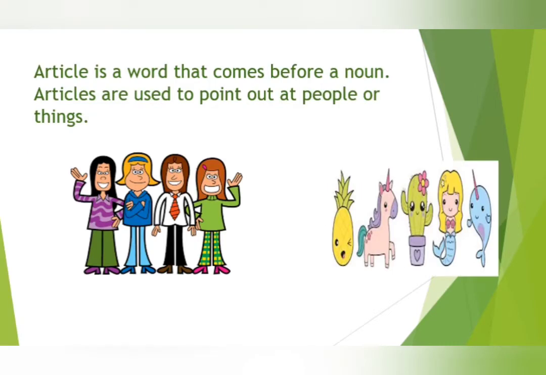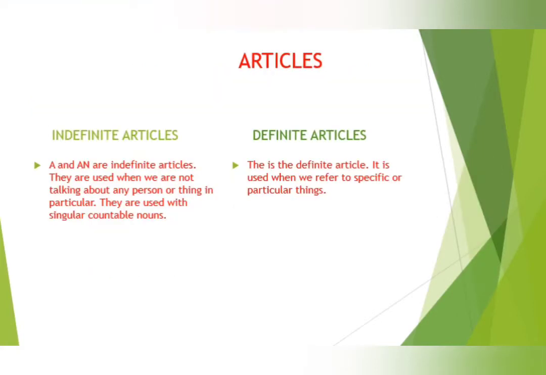Article is a word that comes before a noun. Articles are used to point out the people or things. Articles are of two types, indefinite articles and definite articles. Now what are indefinite articles? A and an are indefinite articles.